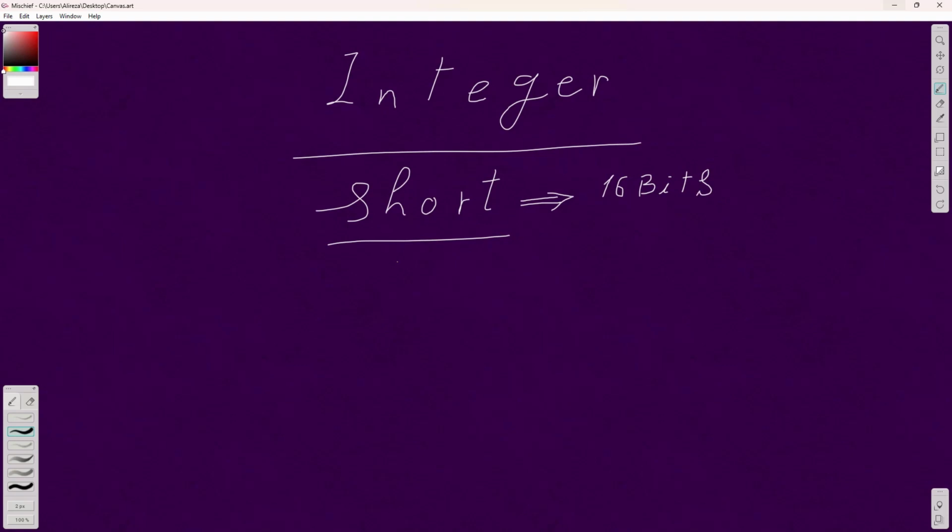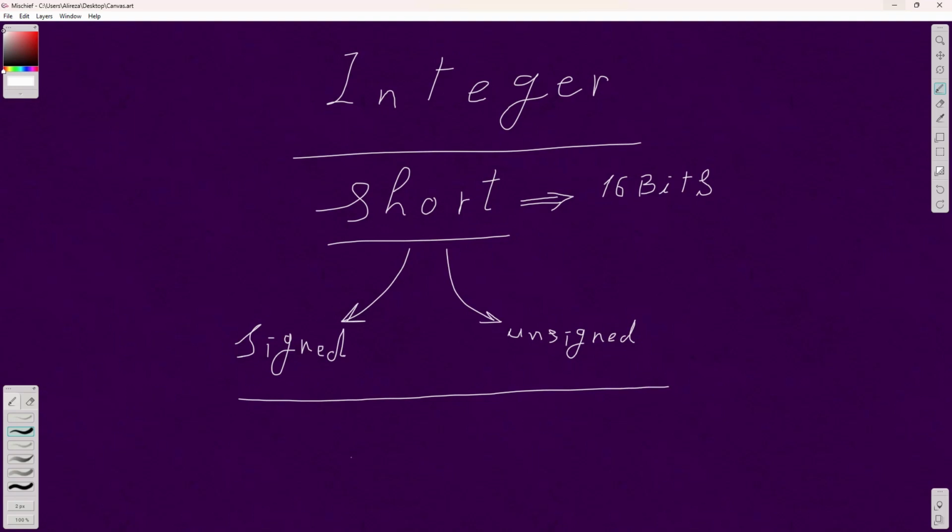And again, like the byte, we can have signed shorts so that the most significant bit will be used for signing the number, or unsigned shorts so that we don't have any sign bit and every bit is dedicated to defining the number. However, there is a little bit of exception when it comes to integers, and that is Python. We will talk about it a few seconds later. But let's say we ignore the Python exception for the time being.